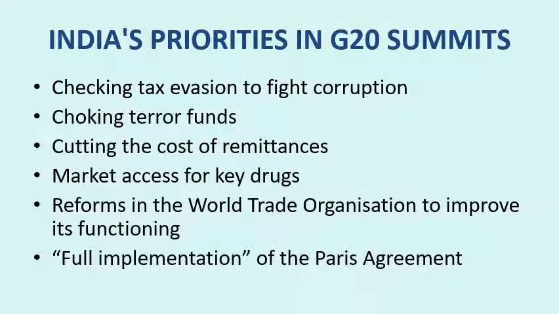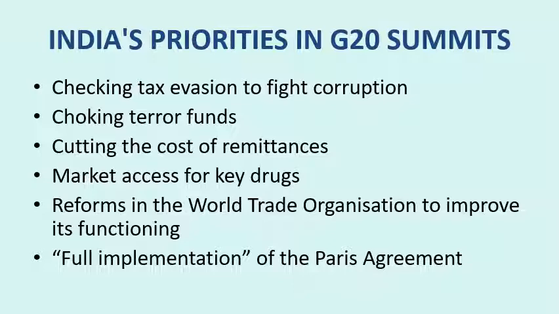So, the priorities that India had in G20, because India is also a part of G20. So, checking tax evasion to fight corruption. I have discussed before, tax evasion is one thing that we have to deal with regarding developed nations, because their MNCs, or their companies that they set up in India, don't pay taxes.